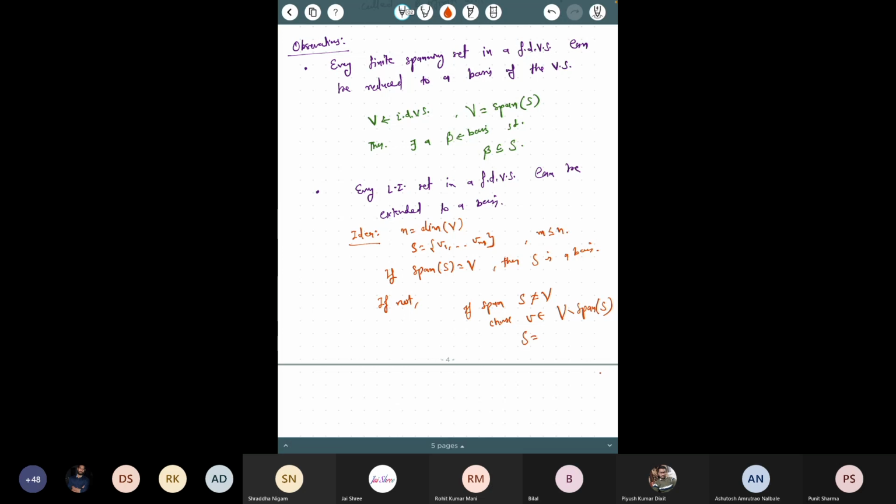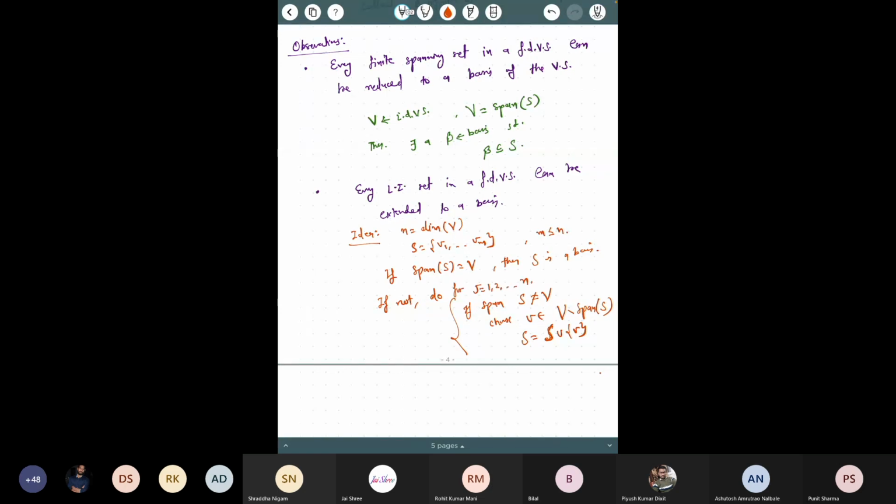Then you include this v in the set S and rename it. The new set S is S union v, and you call it again S, and you follow this process. Repeat this for j equal to 1 to n.